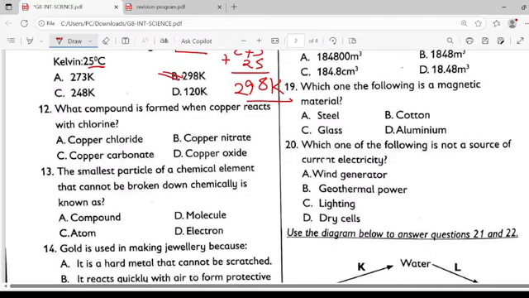What compound is formed when copper reacts with chlorine? Copper plus chlorine is going to give us copper chloride. That is the compound formed.